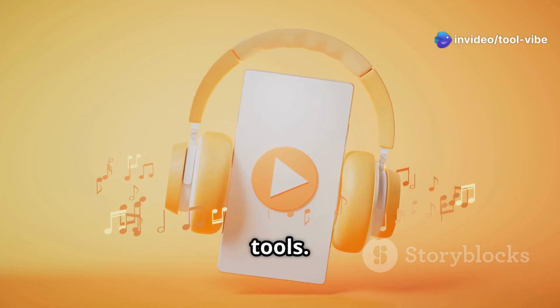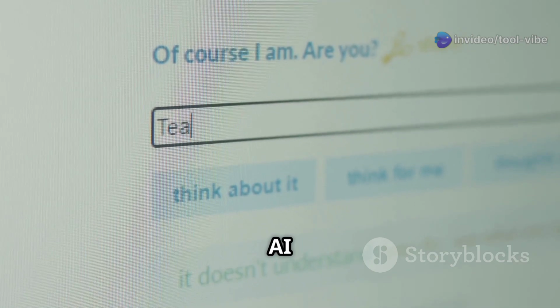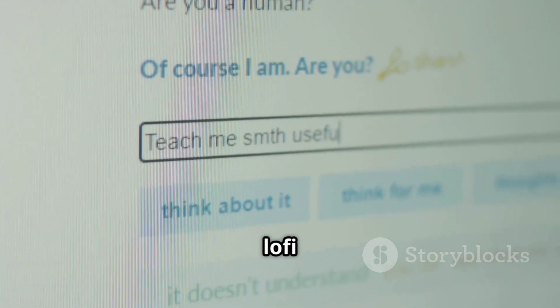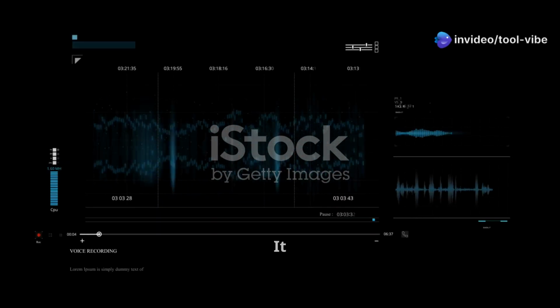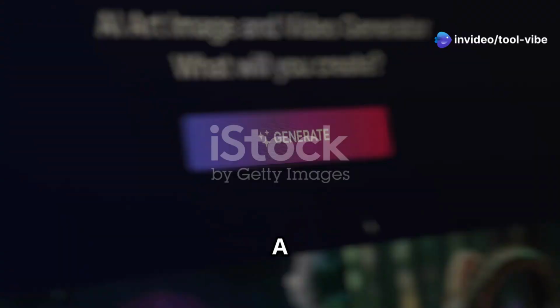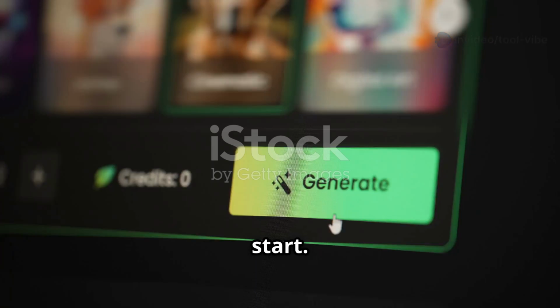Let's talk about some free tools. Suno AI is a really great one. You give it a simple text prompt like chill Lofi study background beat. Suno then creates music from this. It can even make vocals for you. It's designed to be very simple to use. A good place for anyone to start.